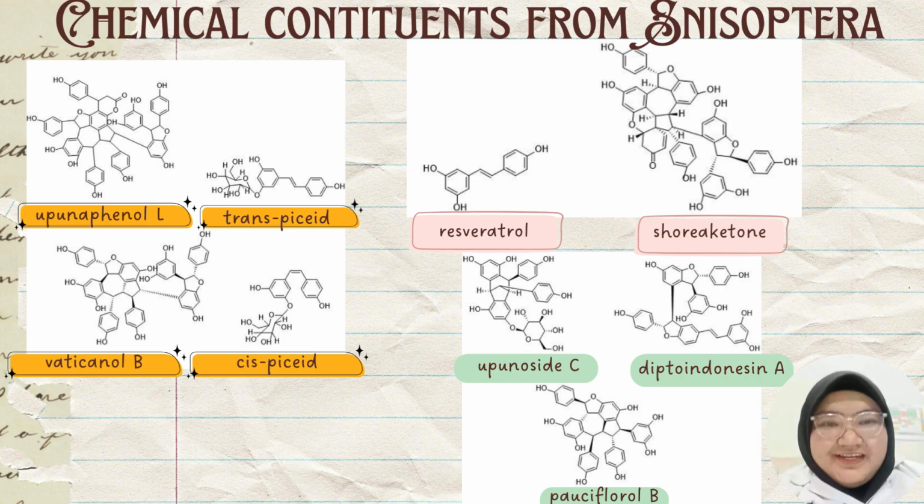As you can see over here, these are the chemical constituents from Anisoptera, not specifically from Anisoptera laevis, just the genus Anisoptera. There are 9 chemical constituents: upunaphenol L, trans-piceid, vaticanol B, cis-piceid, resveratrol, shoreaketone, upunoside C, diptoindonesin A, and pauciflorol B. All of these in some way result in antifungal, antibacterial, antiviral, anti-inflammatory, cytotoxic, and antitumor effects, as described by Rohan et al. 2014.